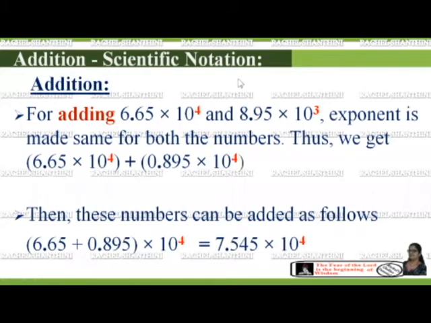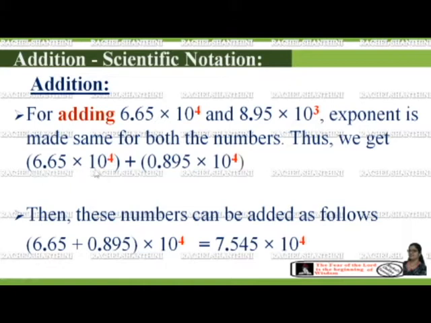Addition in scientific notation. For addition and subtraction in scientific notation, we have to write the numbers in such a way that they should have the same exponent. For example, 6.65 into 10 to the power of 4 and 8.95 into 10 to the power of 3 we are having. So what we need to do, we have to write these numbers in such a way that they should possess the same exponent.